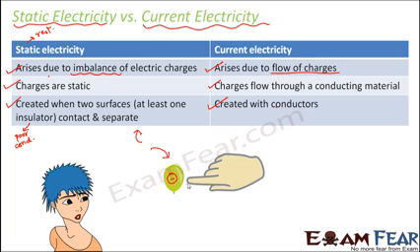So what happens? You tend to feel the static current. Why that current? Because of these excess charges, they immediately start flowing through your body. And wherever the charges flow, there is current. And this current electricity you might feel as a very, very mild shock. So you would have seen that static current which you often feel when you touch some objects which are electrically charged. So this could have been the best explanation to distinguish between static electricity and current electricity. So I hope that these two things are clear now. So when we are talking about lightning in this lesson, we are actually dealing with static electricity. So we are not going to talk about current electricity here.